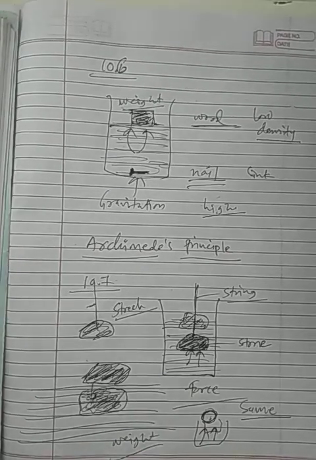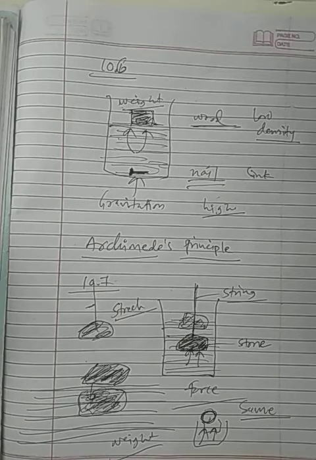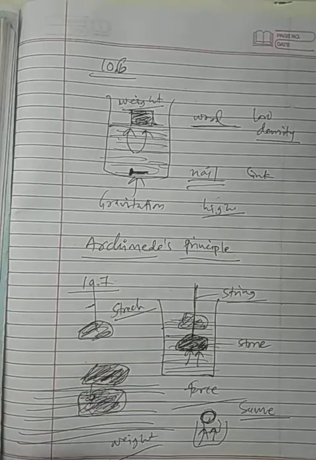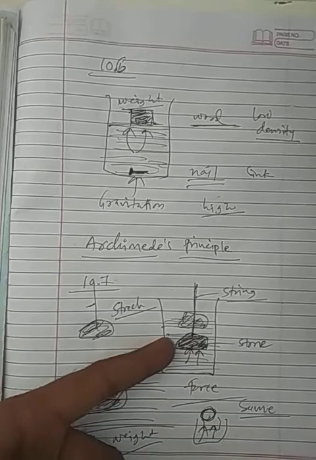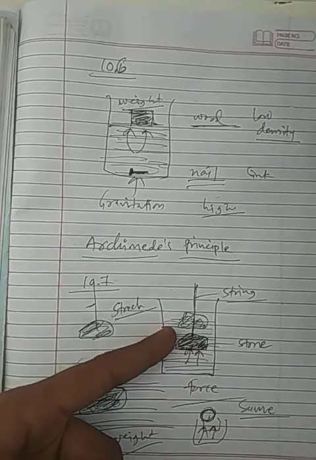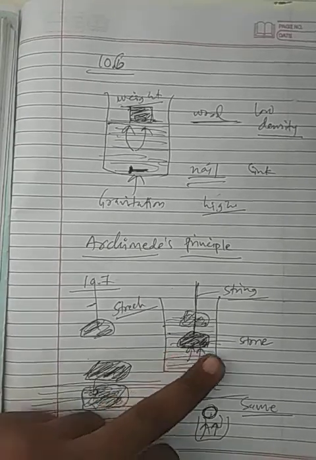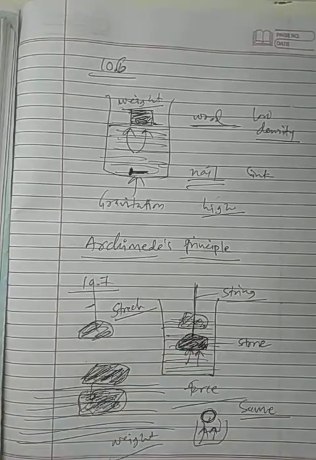So this is Archimedes principle, that when a body is immersed fully or partially in fluid, the upward pressure or force on this object will be the same amount as the weight of fluid displaced by this object.